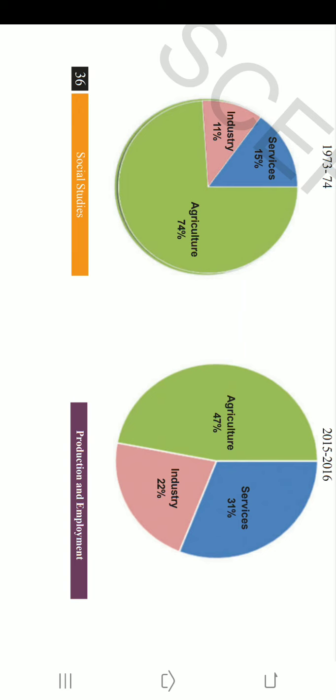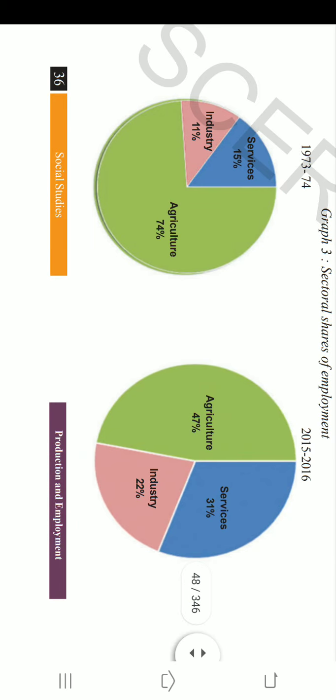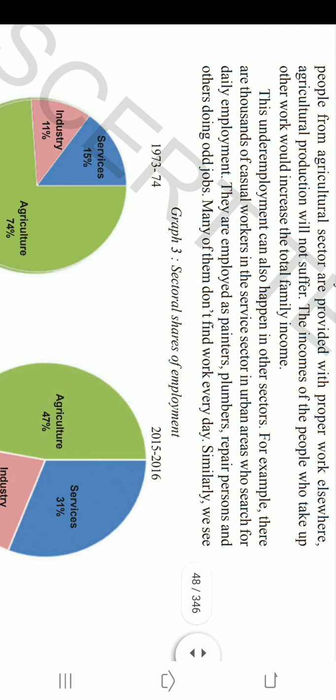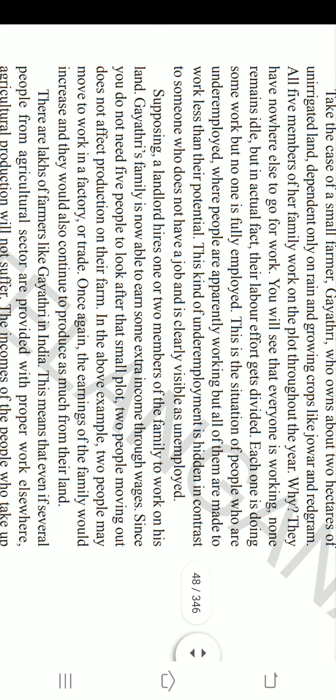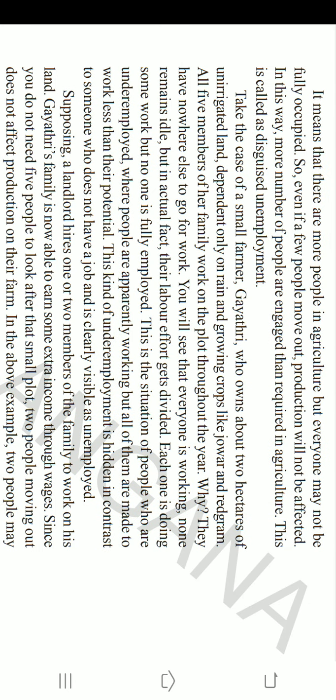And what happens if the extra workers in the agriculture sector are taken out and involved in some other work? There will be an increase in their income. To make you understand this, let's go through Gayatri's family again.